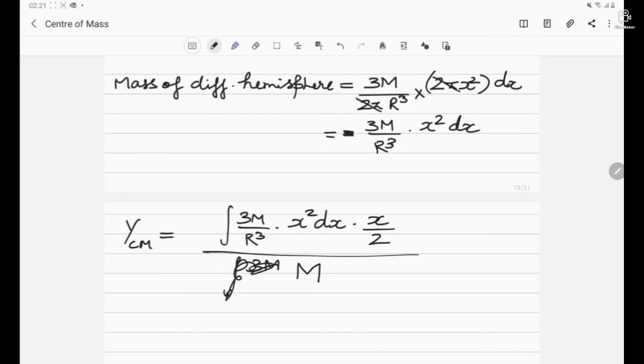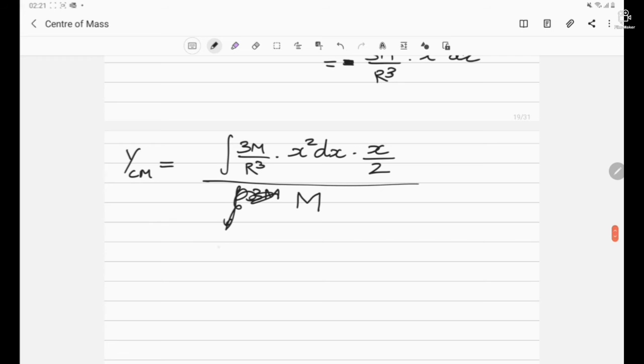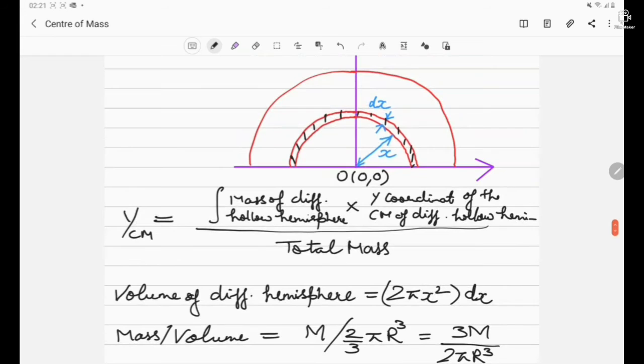Here we can say that the total mass is capital M. Now let's bring the constant part outside, so the M from the numerator and denominator will cancel out, and we have 3 by 2 r cube as an outside constant. Here we are integrating x cube. What should be the limits of the integration? Let's see. When the hemisphere is here, the x value will be 0, and finally when it is here, the x value will be capital R. So it ranges from 0 to capital R.